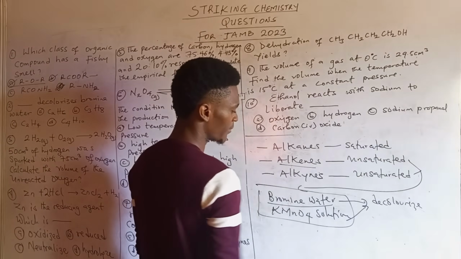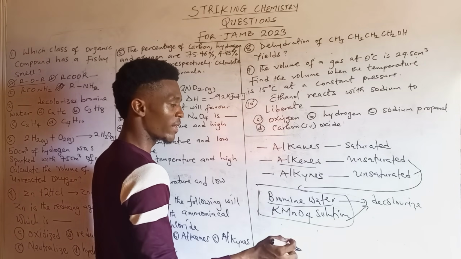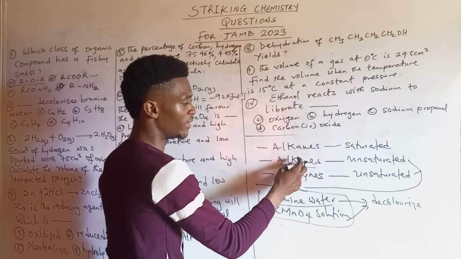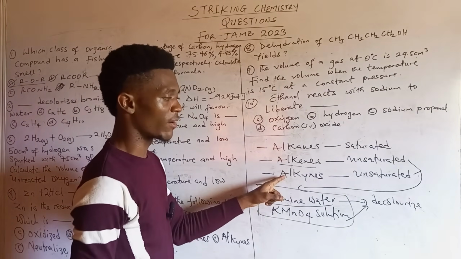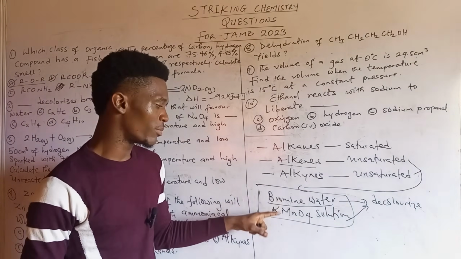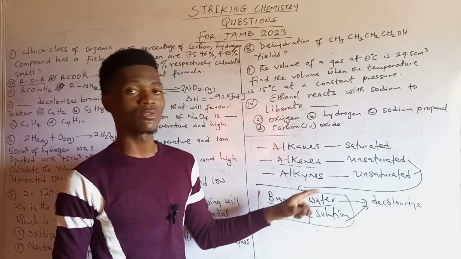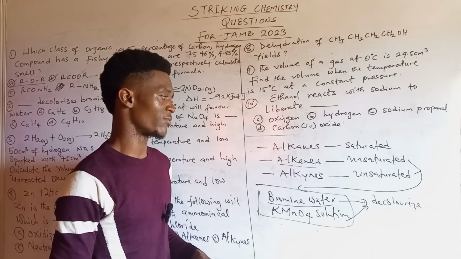And same with this one, that's the KMnO4 solution. So both solutions get decolorized when treated with any member of the alkenes because the alkenes are unsaturated. Then for the alkynes, it's the same thing too. The alkynes, when they react with bromine water and KMnO4 solution, also decolorize the solutions. Why? Because they are also unsaturated.